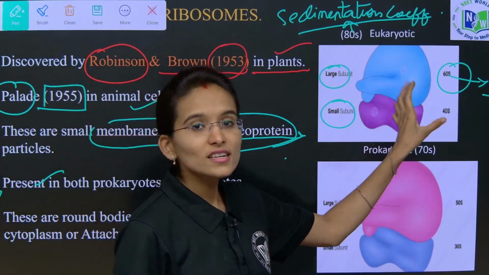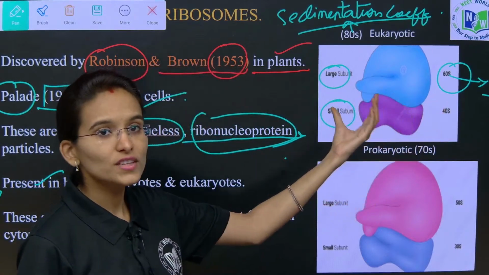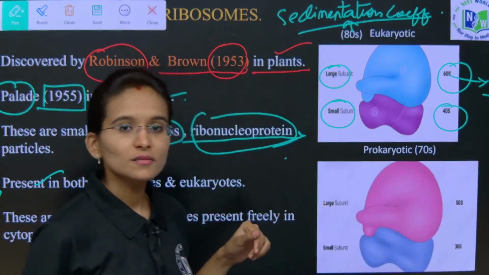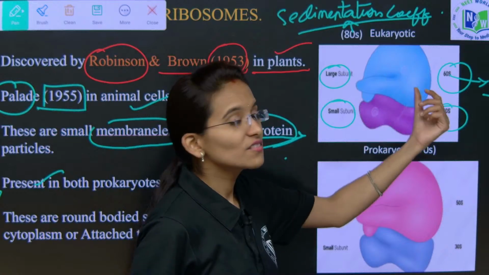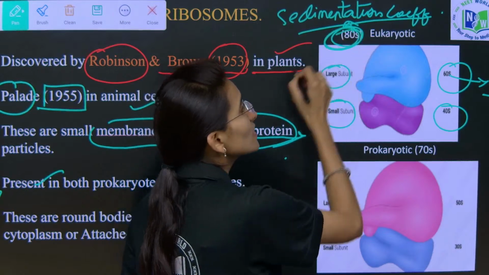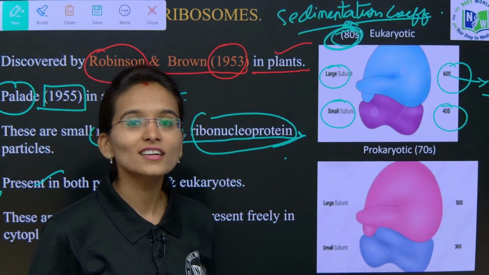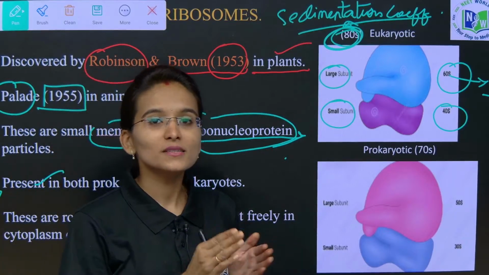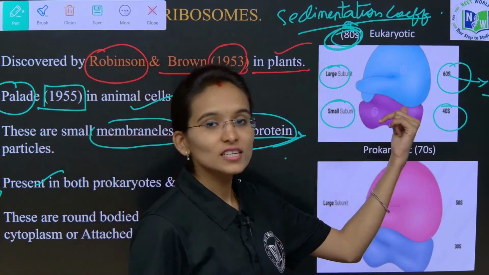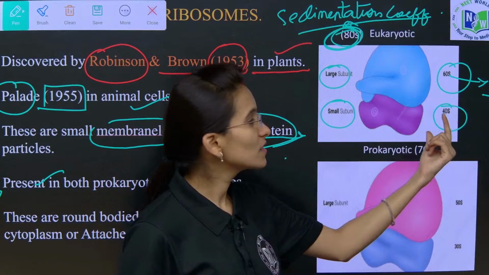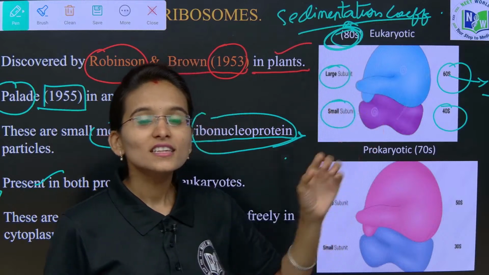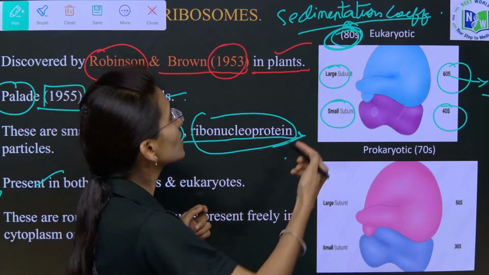In the eukaryotic cells, the larger subunit of the ribosome is made up of 60S and the smaller subunit is made up of 40S. Clear? Together, the sedimentation coefficient for the eukaryotic cell is 80S. The 80S type of ribosomes we find only in the eukaryotic cells, but again it is made up of two units, the larger subunit of 60S and the smaller subunit of 40S. Together, for eukaryotic cells there is a standard sedimentation coefficient called 80S.